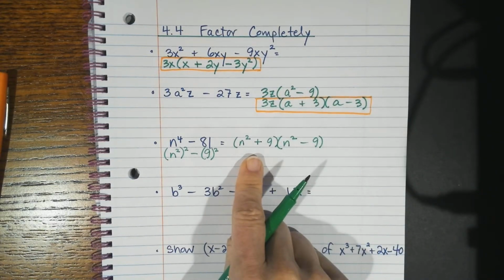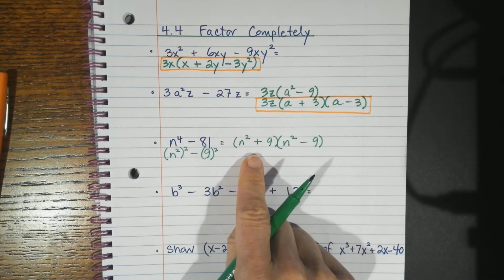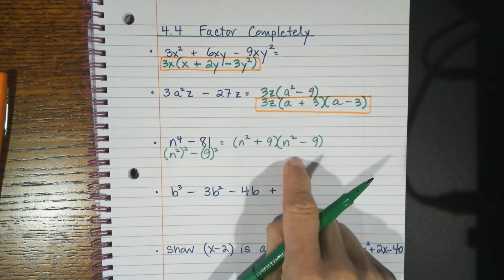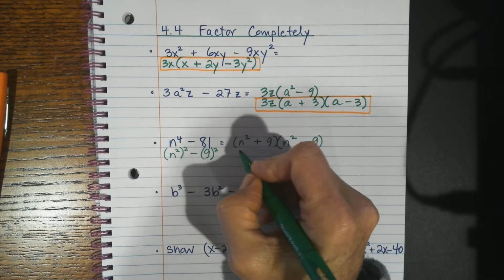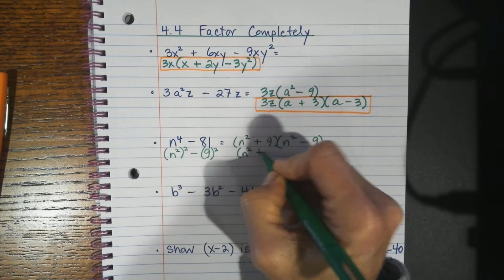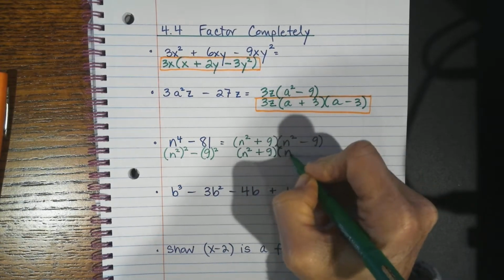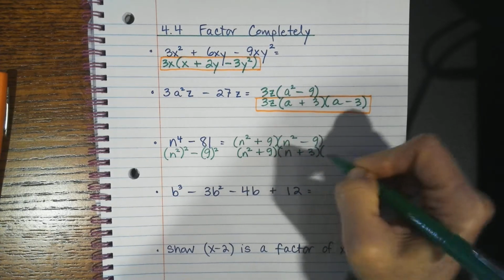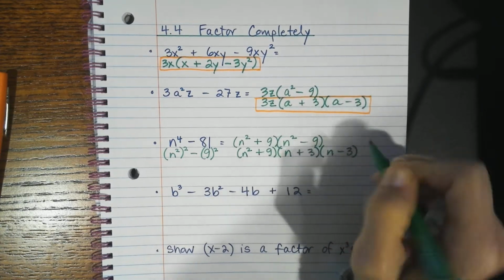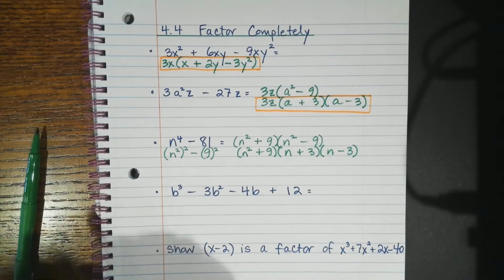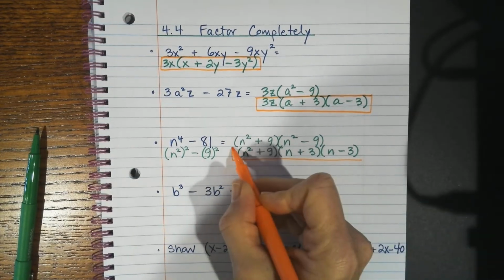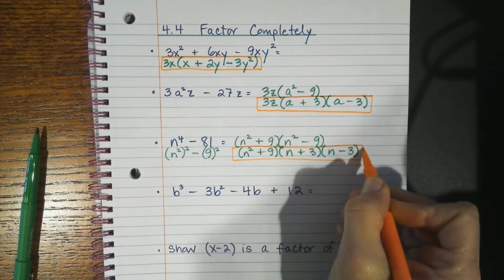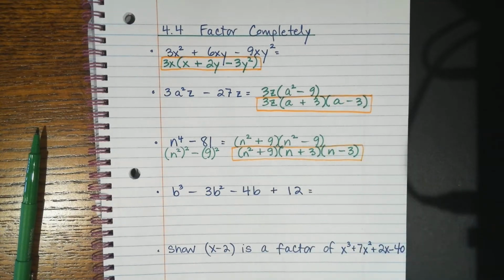Now this cannot be factored anymore. There's nothing to do with it, but this one can be, because this again is the difference of squares. So just like here, it's going to be very similar. So it's n squared plus 9 times n plus 3 times n minus 3. Again, you just have to recognize the pattern, which is why we will practice it together in class. It's just something that the more you do, the more you will recognize.